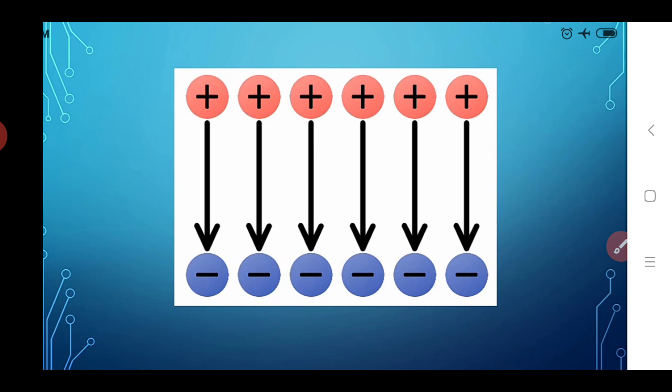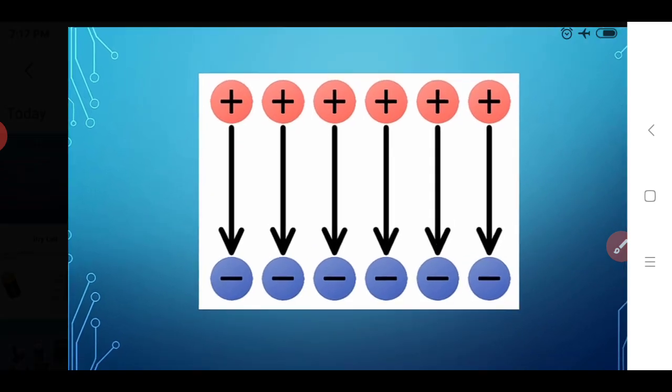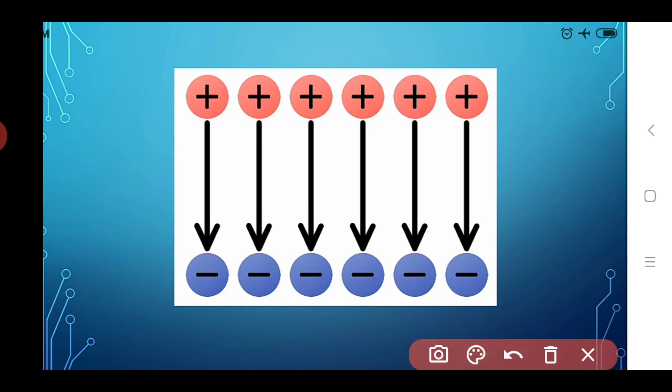So if we see, the electric current is always free. Here what happened, positive charge also flows. In which direction does positive charge flow when the current flows? If we see this image, the positive charge flows from a point of higher electric level to a point of lower electric level.